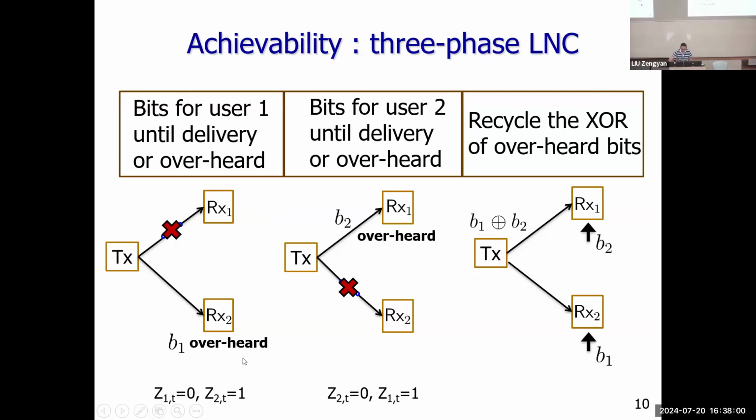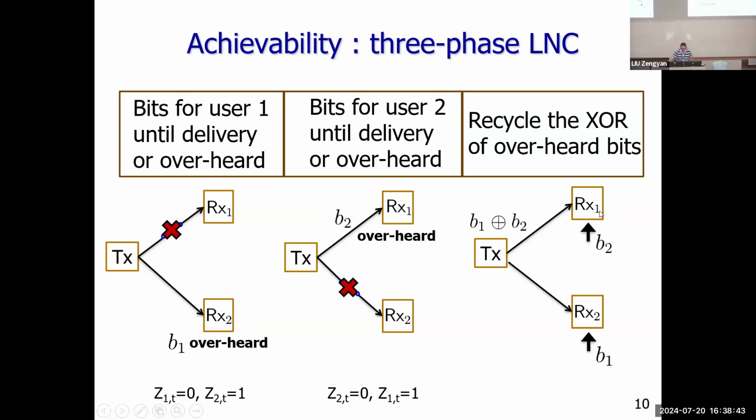What are the overheard bits? For example, in the first phase, all the bits must be targeted for user one. But if user one's link is off and user two's link is on, then this bit is overheard at user two. Again, in phase two, all the bits should be sent to user two, but some bits will be overheard at user one, if user two's link is off and user one's is on. And these two bits can be recycled, resent at phase three.